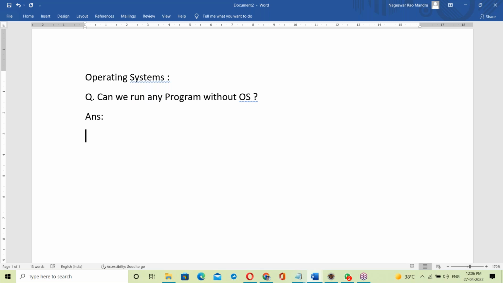Otherwise your body is in front of the computer, but your mind is somewhere else, and in that case you can't understand the classes. For that reason, I make you involve in the class.